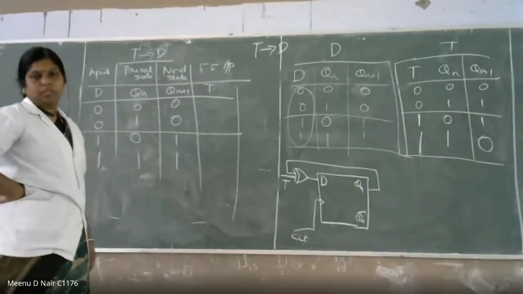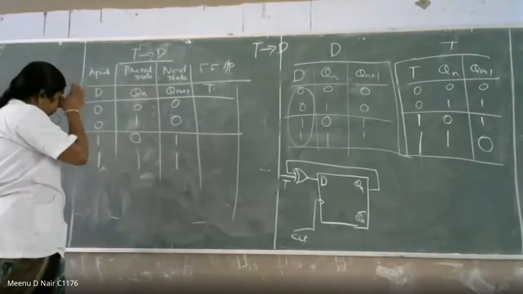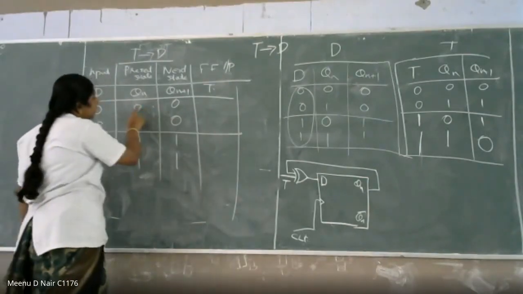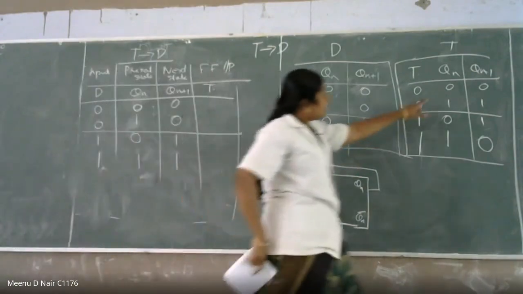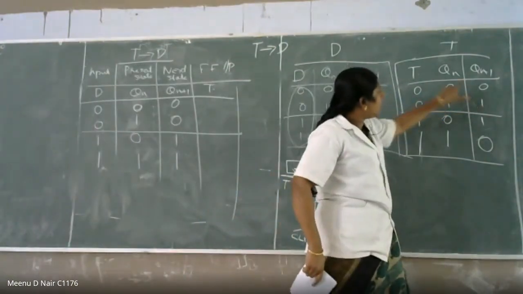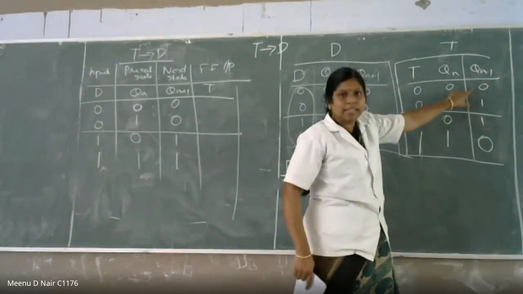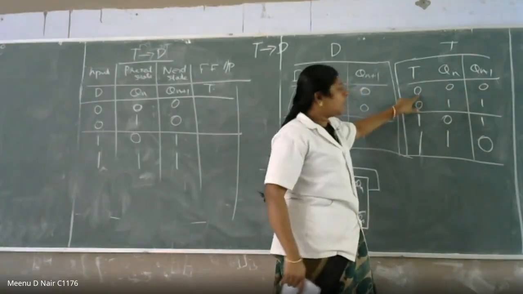It's 0, 1, 1, 0. Input at the T side. Flip-flop input T is 0, 1, 1, 0. Okay. So here it is. Present state is 0, next state is 0, when T is equal to 0.